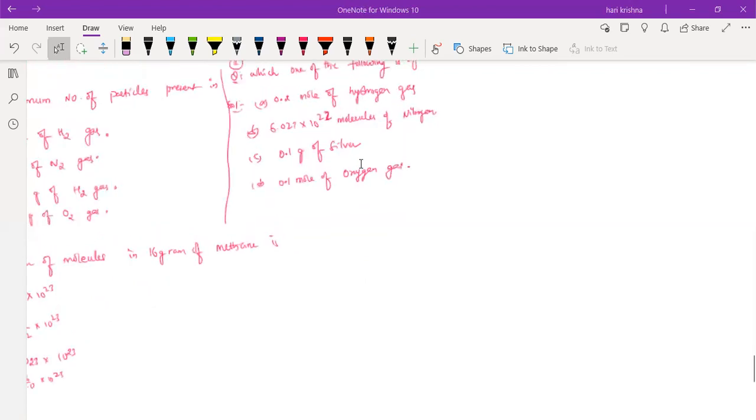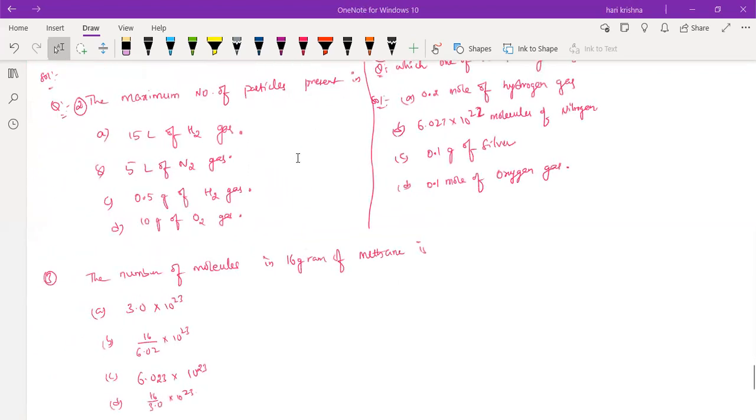Which one? First one, A1. The maximum number of particles present in... You're saying the first option, 15 liters of H2 gas. Sir, I got option A in the first one as 3.97 into 10 power 23. So option A is the correct one, but what about the particles? Option A is correct, 15 liters of H2 gas only.